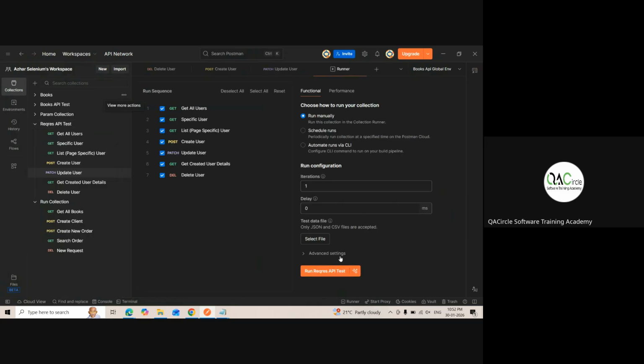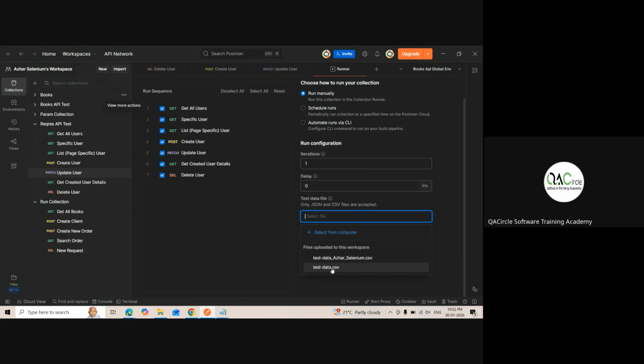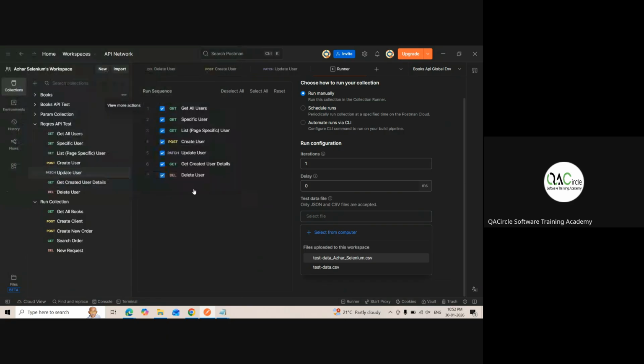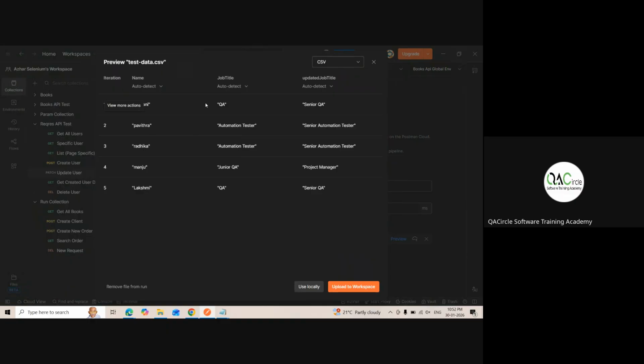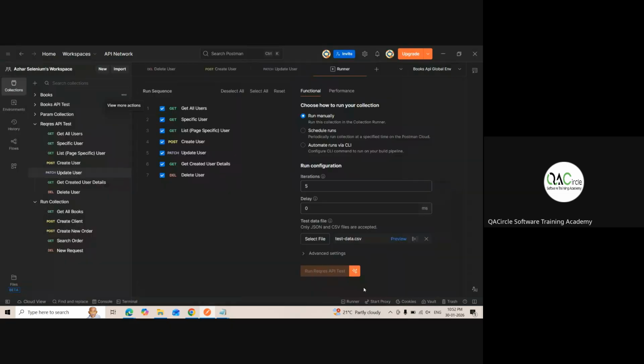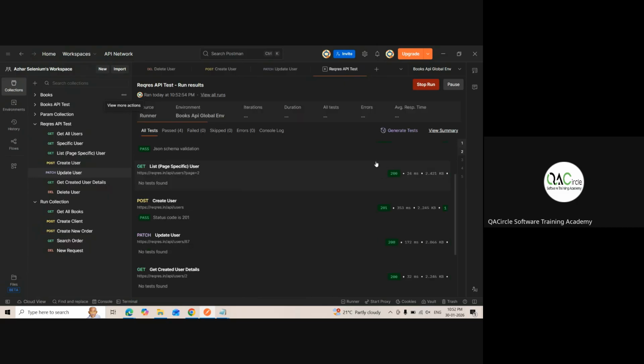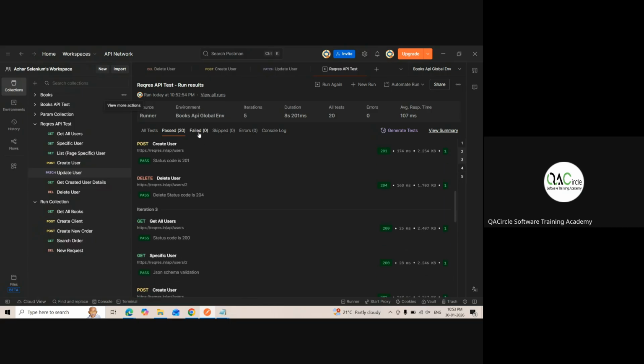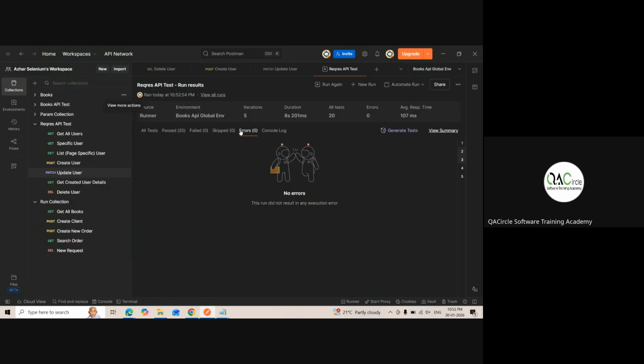So if I want to run this collection for iterations, I have to add a select file. Select from computer, test.csv. Then we got 5 iterations. Upload. Awesome, file renamed already, successful. Let me run all the requests. Let's see all the tests, everything should pass. No fail. Good. So 20 tests, everything passed, 5 iterations, no failures, no skip, no errors.